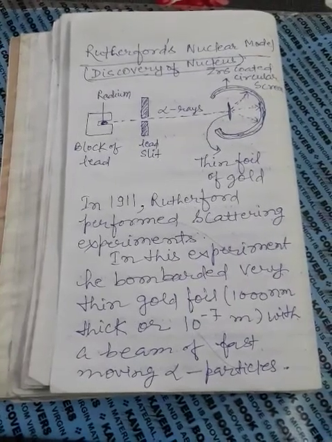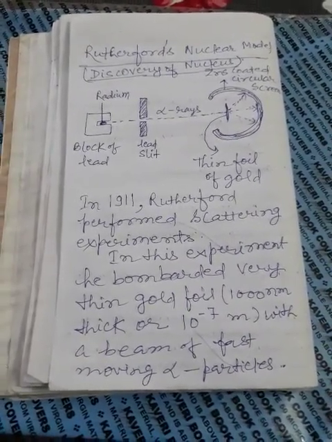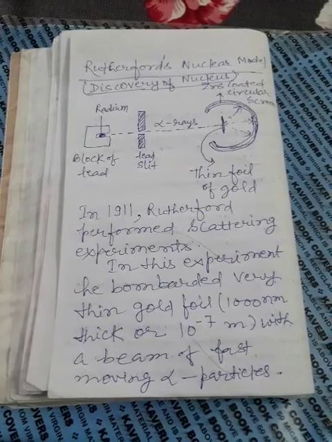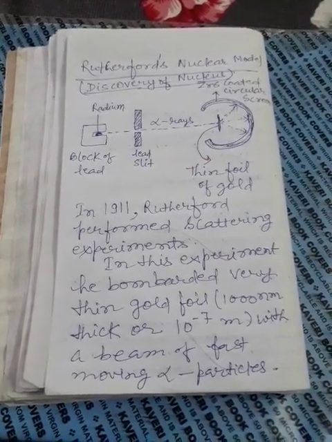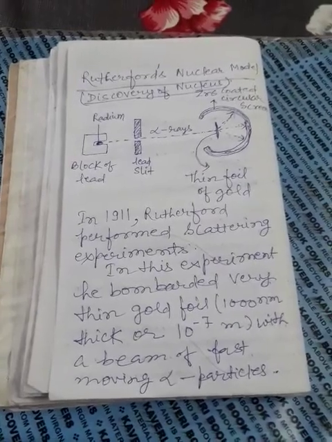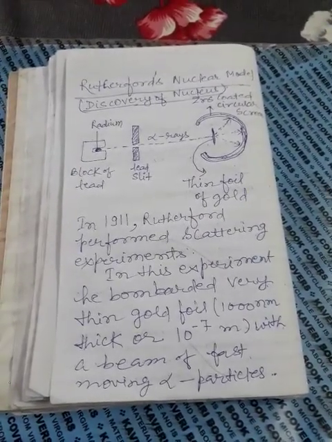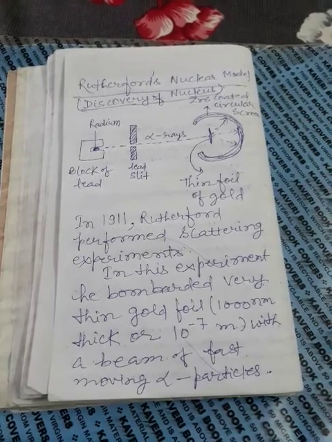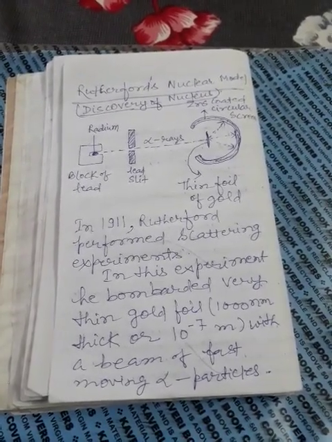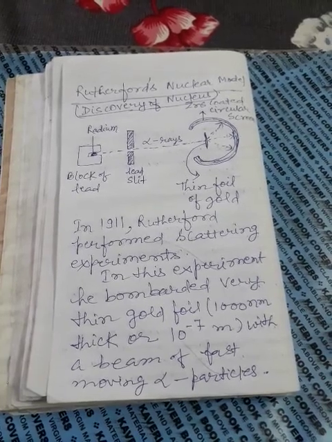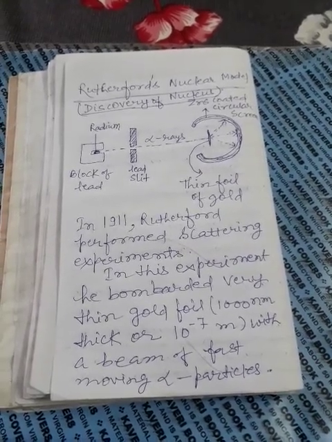Rutherford nuclear model and discovery of nucleus. For the atomic model, Rutherford performed the alpha particle scattering experiment. For this, he took a radioactive element like radium as the source of alpha particles. Then he kept this radium in a lead block.